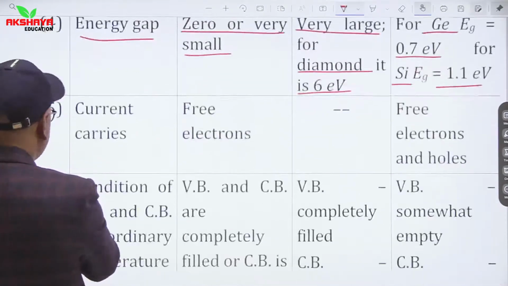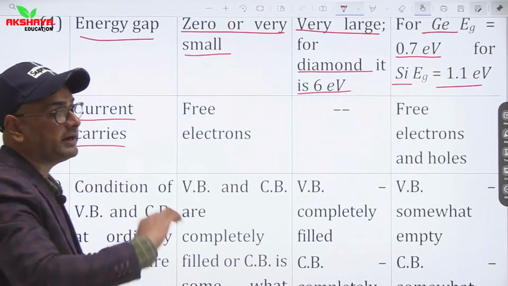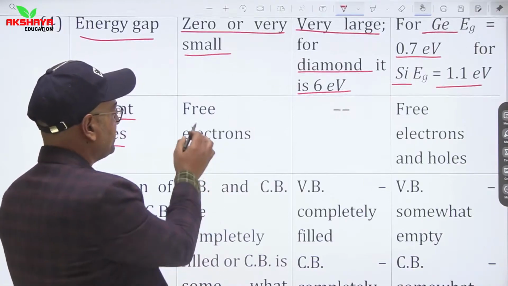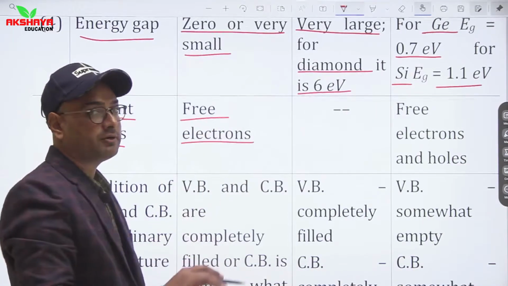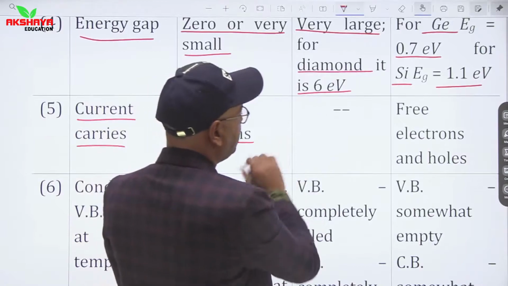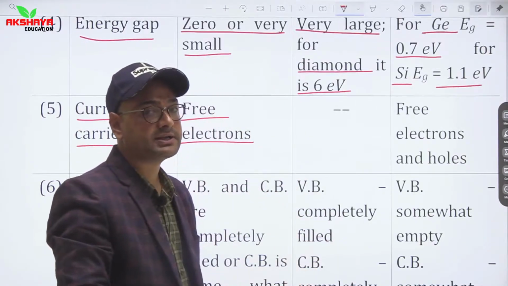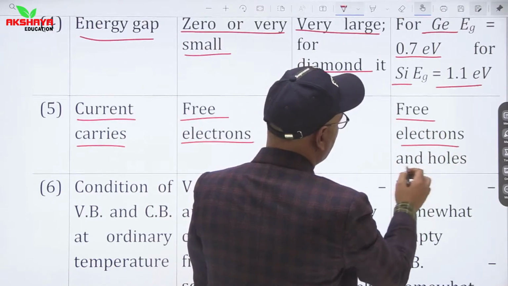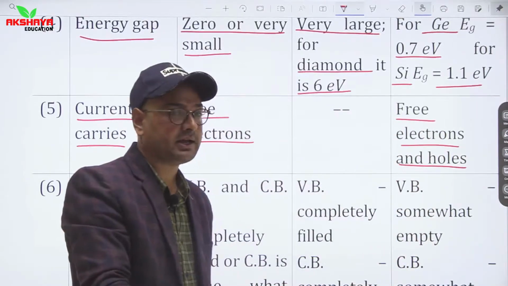If we talk about current carriers, then in case of conductors, current is carried only due to free electrons. So free electrons are responsible for current, while in case of insulators there are no free charge carriers. In case of semiconductors, electrons as well as holes are there for current carrying.